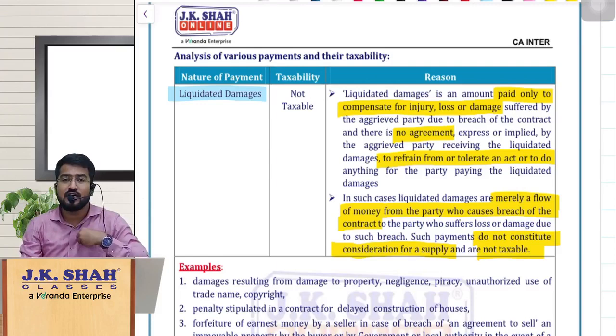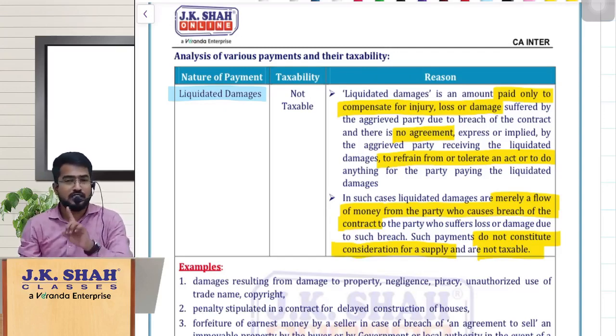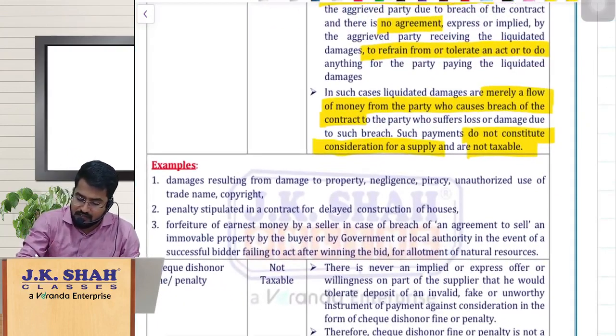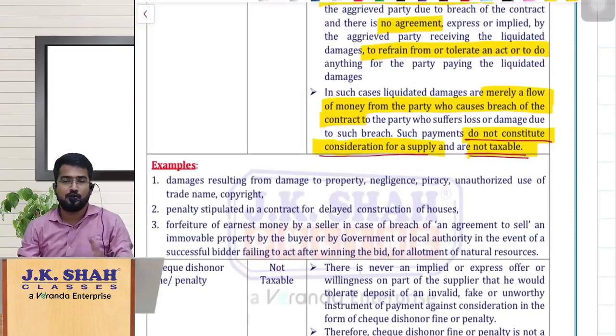We are not agreeing to tolerate the breach of the opposite person. Please understand, here liquidated damages are coming only to compensate the injured party because of the breach. So there is no agreement here for tolerating that. So that cannot be called as supply. So it cannot be treated as consideration for the supply. So this is not taxable. Hope I am clear with this. This is the first point.